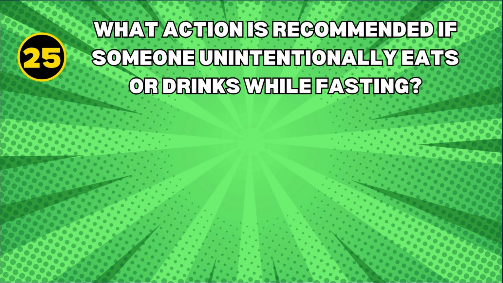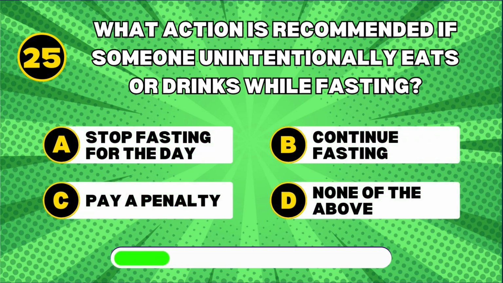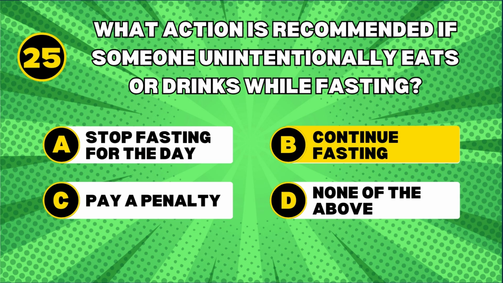What action is recommended if someone unintentionally eats or drinks while fasting? Continue fasting. If someone unintentionally eats or drinks while fasting, they should continue their fast as it remains valid.